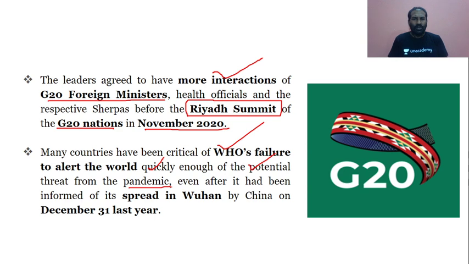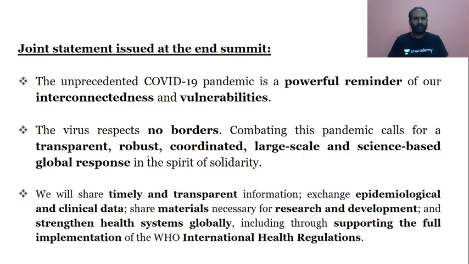It declared the coronavirus a pandemic only in March, at the end of the first week or the beginning of the second. The WHO has confirmed that COVID-19 is a pandemic. So many countries were critical about the way the WHO has handled the COVID-19 pandemic.